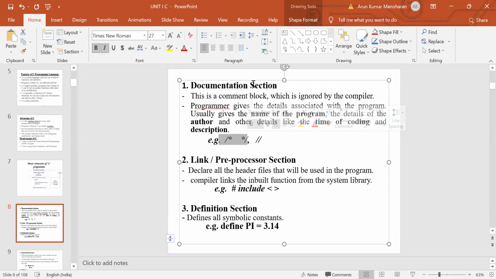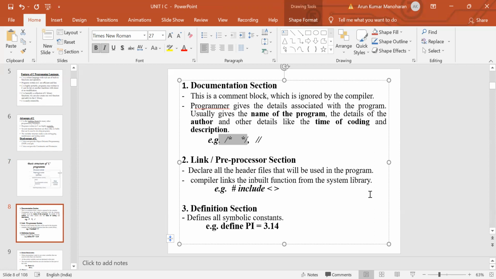Usually the programmer will give the details associated with the program: the name of the program, the details of the author, the time of coding, and the description of the program. For example, he is going to write a C program for addition of two numbers.